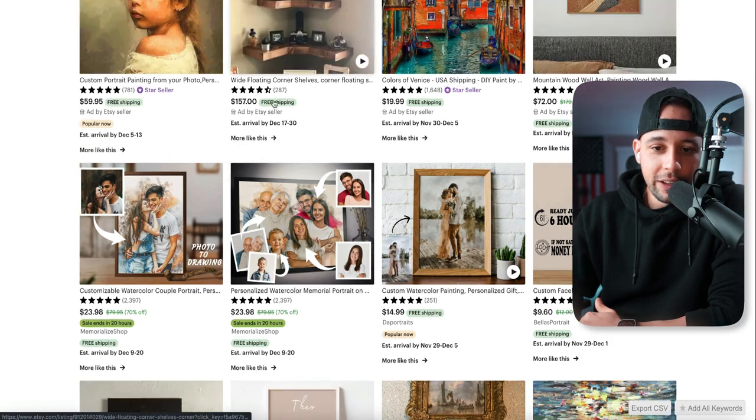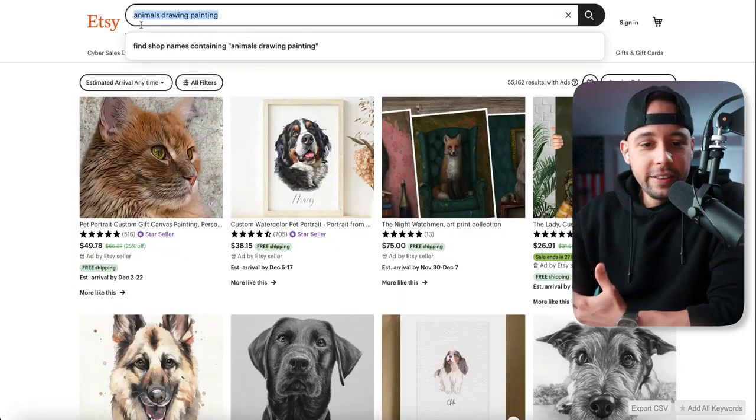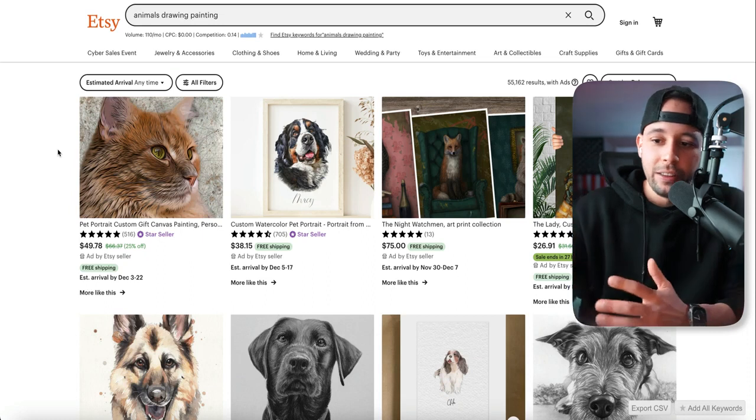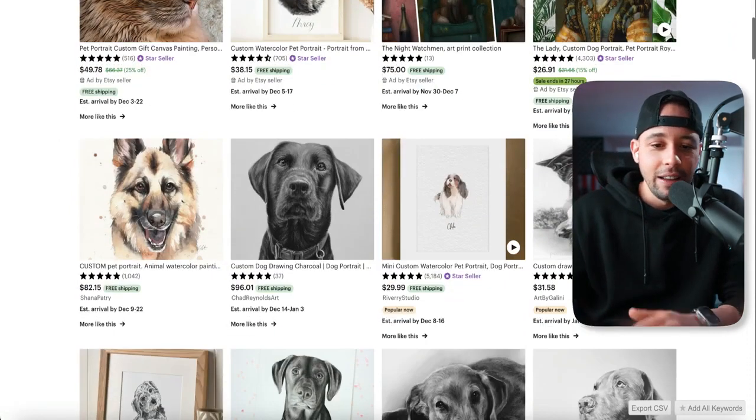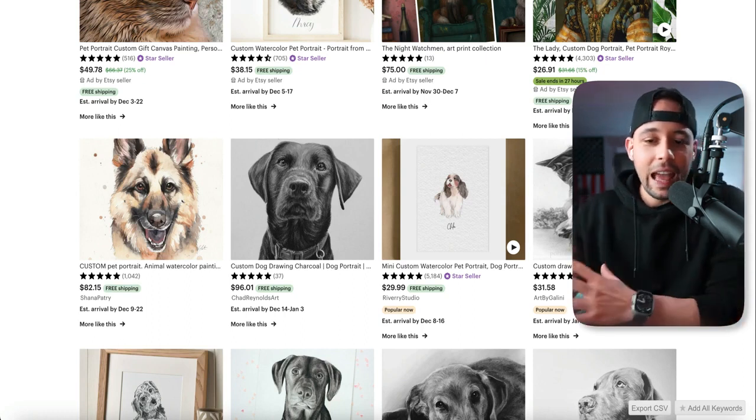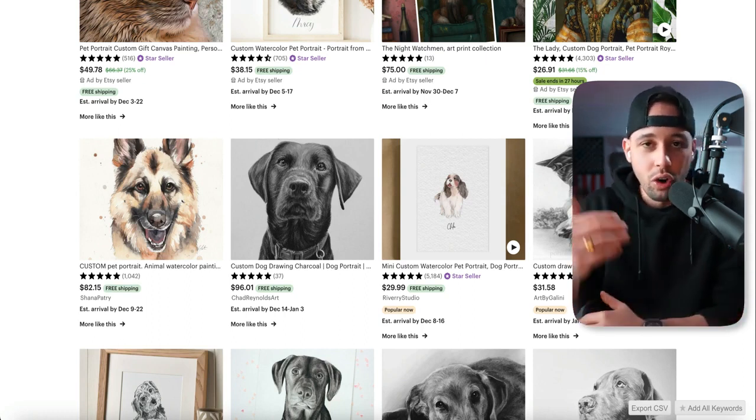$149, $157. If you search for animal drawing paintings, you're going to be seeing people selling paintings with animal drawings, and you can easily create these types of drawings using the AI. All you have to do is specify on the AI what type of drawing you want to create, and it's going to draw those for you.